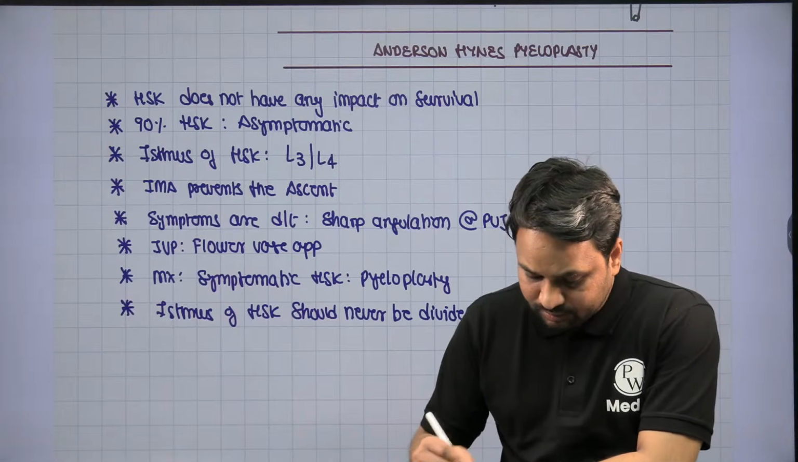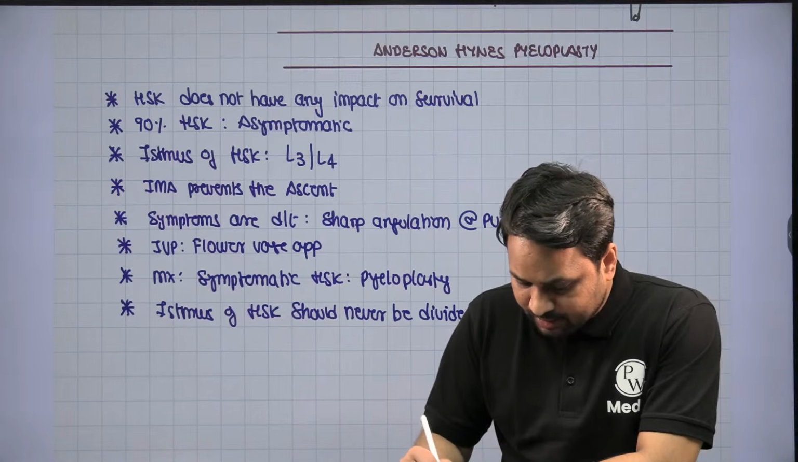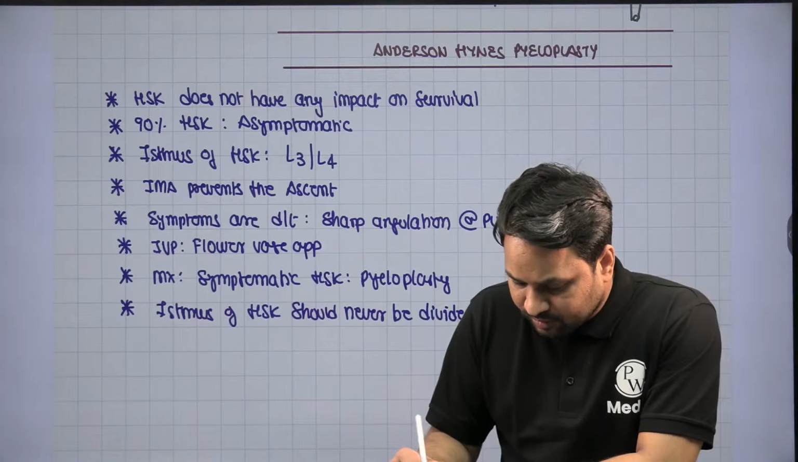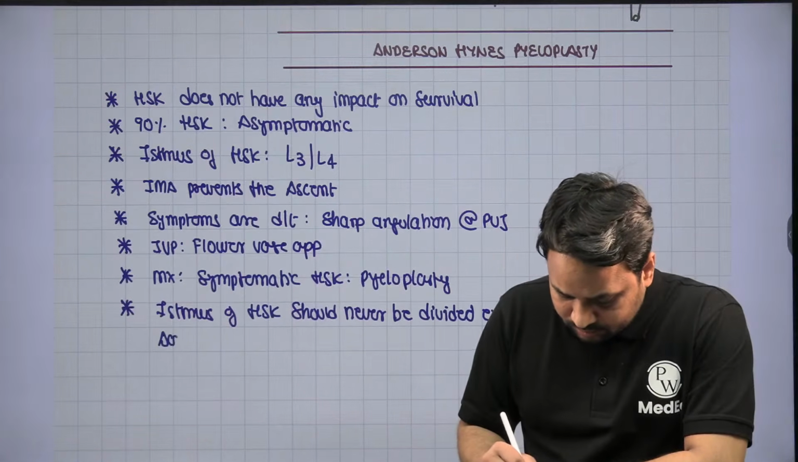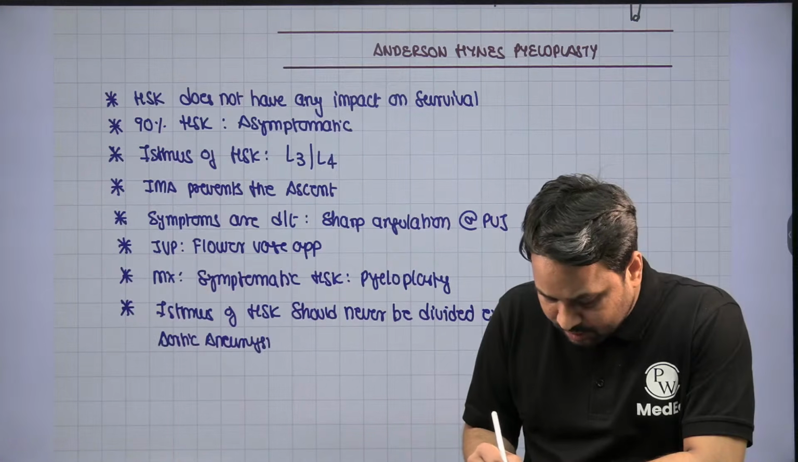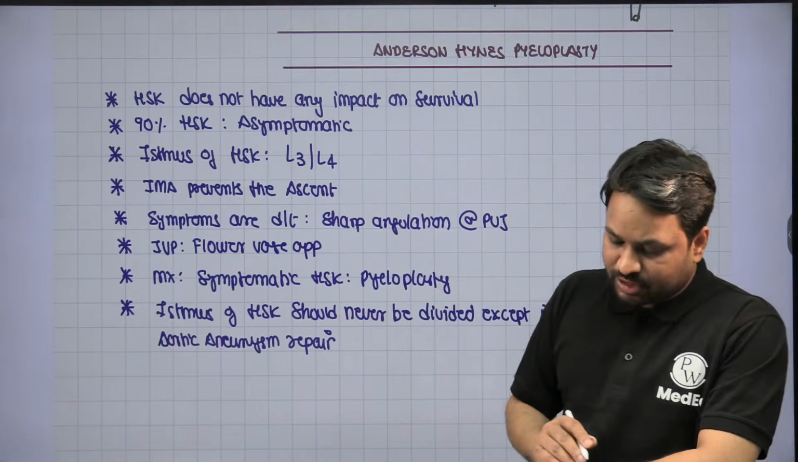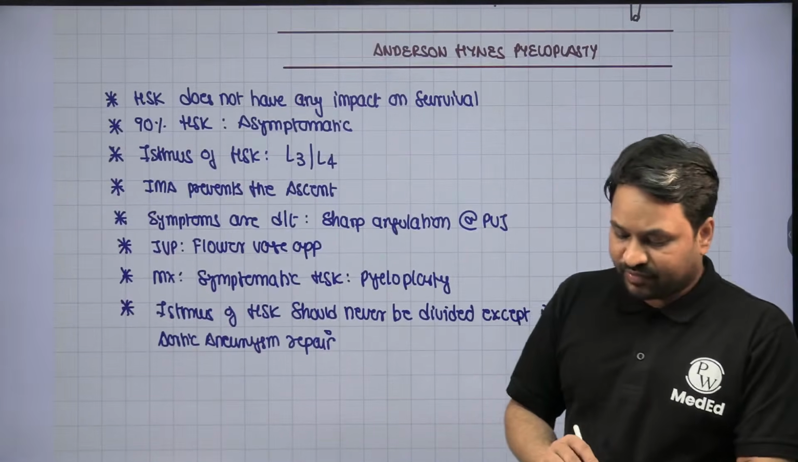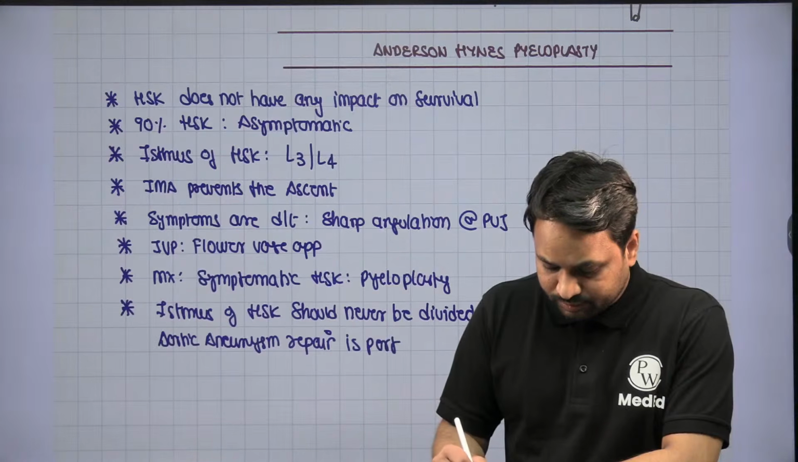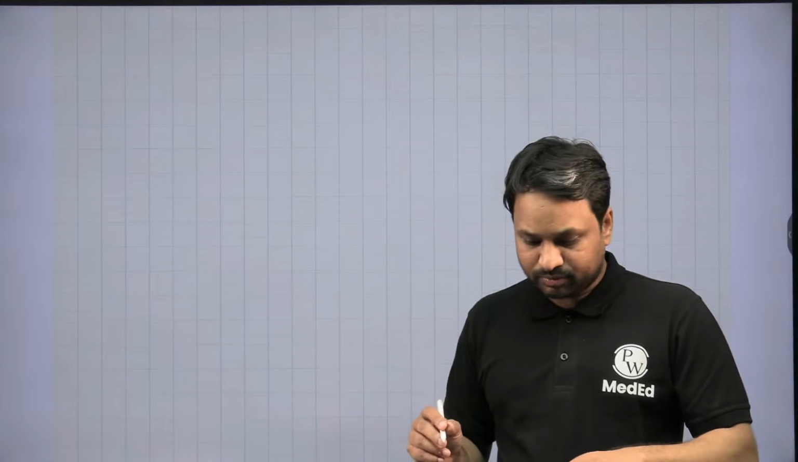Except if abdominal aortic aneurysm repair is performed. The isthmus of the horseshoe kidney should never be divided, except if the abdominal aortic aneurysm repair is performed.